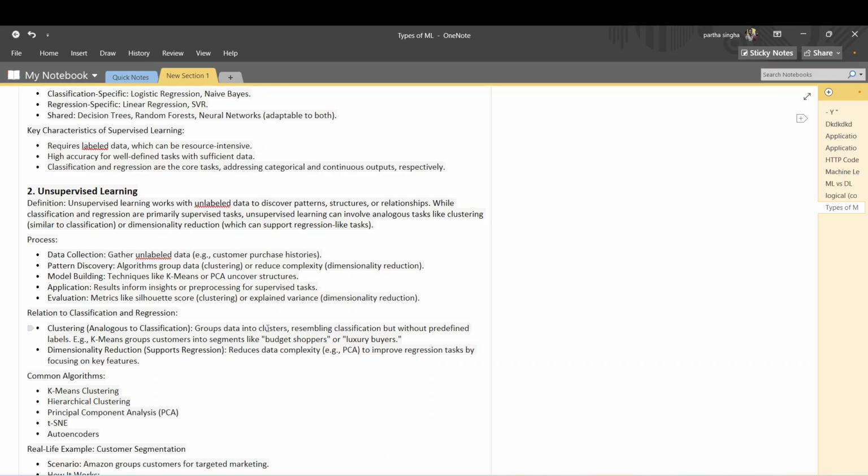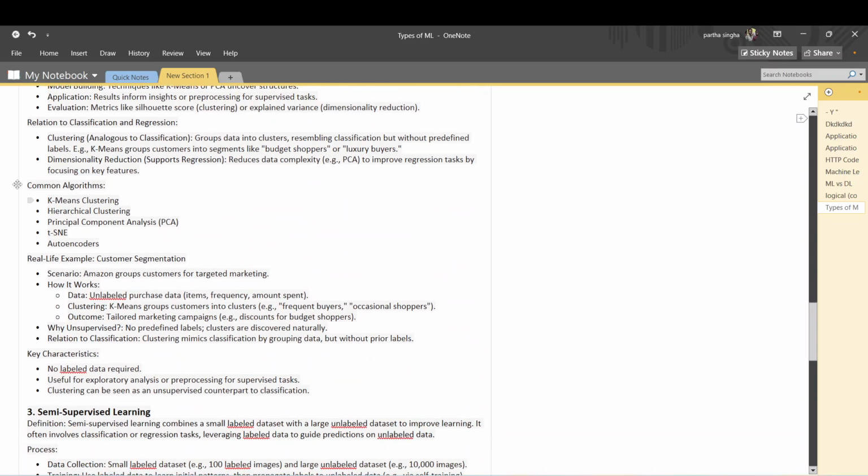This is unsupervised learning. Let's write the definition. Unsupervised learning works with unlabeled data to discover patterns, structure, and relationships between the data. Unsupervised learning can involve tasks like clustering, similar to classification, or dimensionality reduction, which can support regression-like tasks. This is useful when we are dealing with a fault detection type of problem statement.